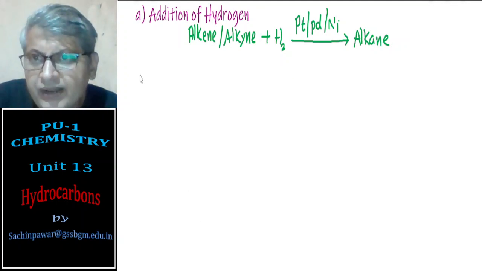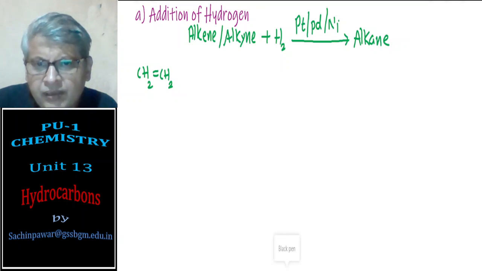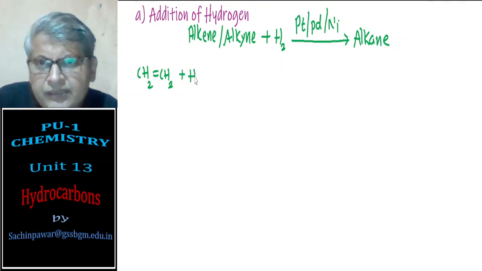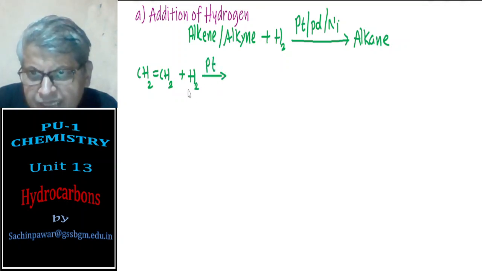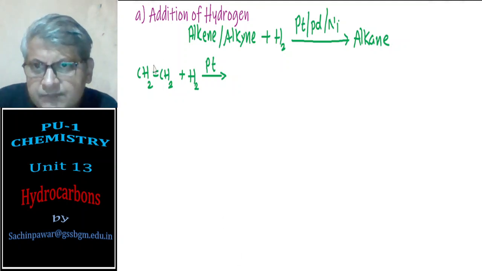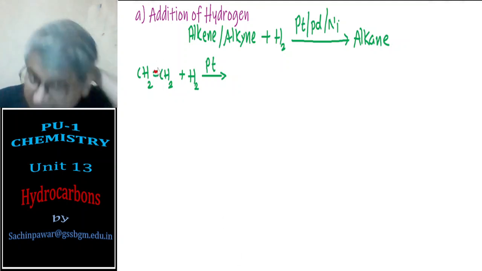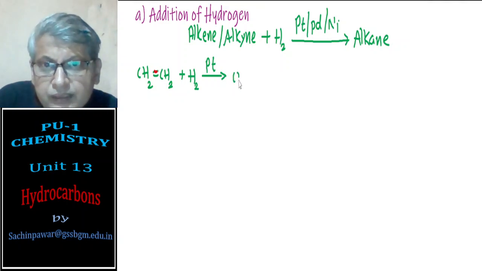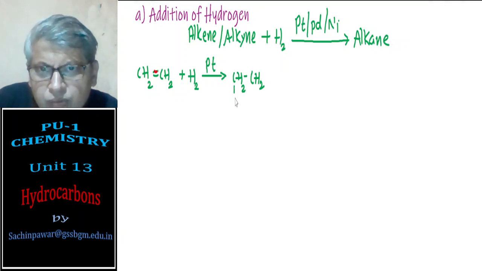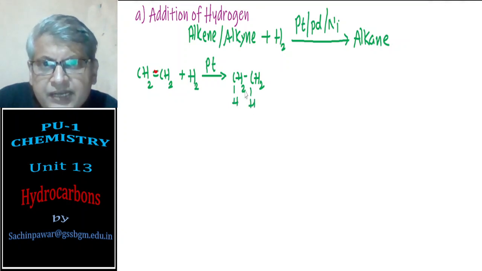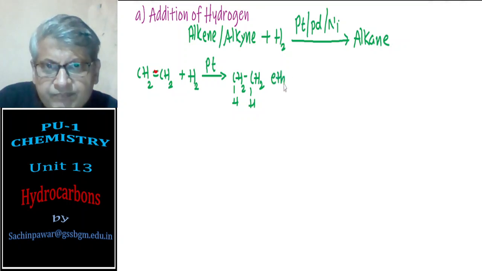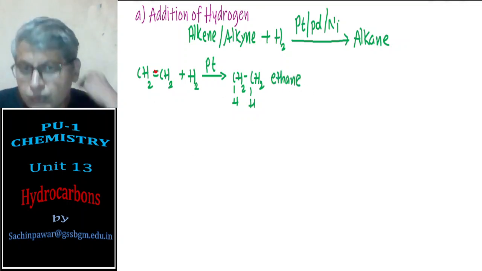First example, if I take ethene, say for example, then ethene, when it is reacted with hydrogen gas in the presence of platinum, the double bond breaks, one pi bond breaks, and we will end up with CH2, CH2, and this hydrogen atom adds onto this, and we get CH3, CH3, that is ethane. So ethene is converted to ethane.